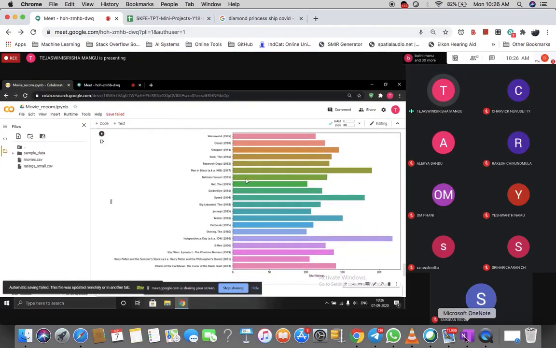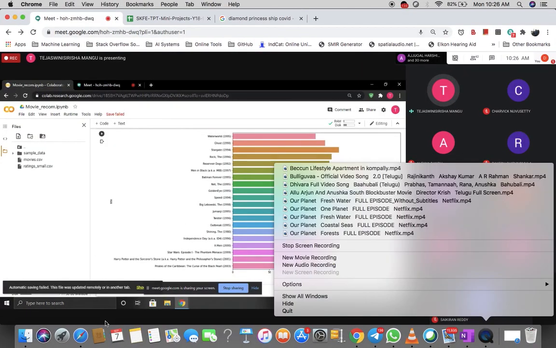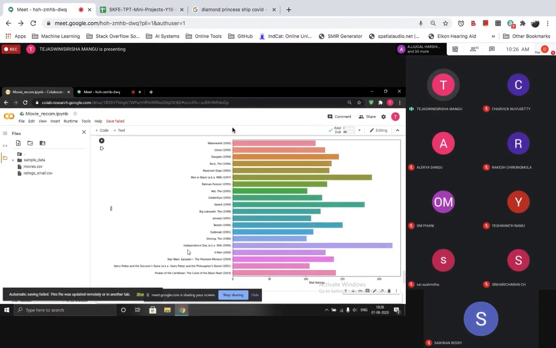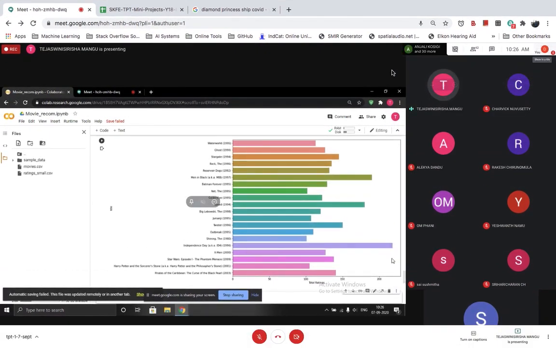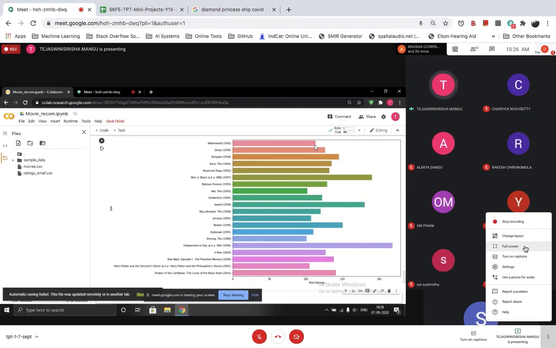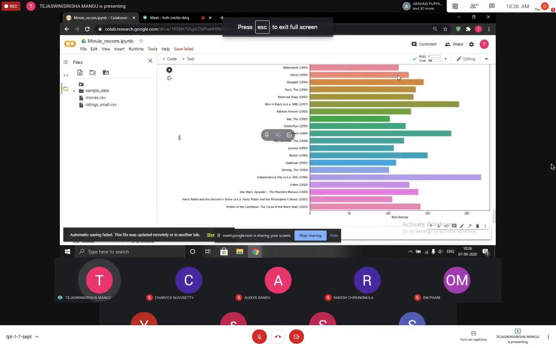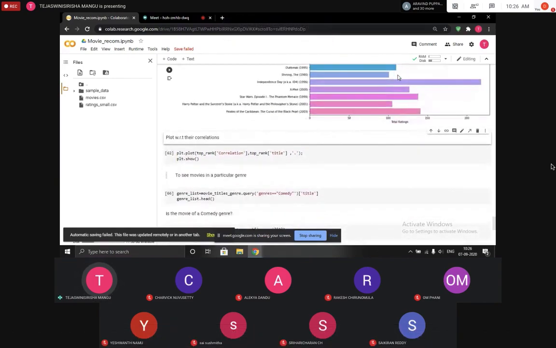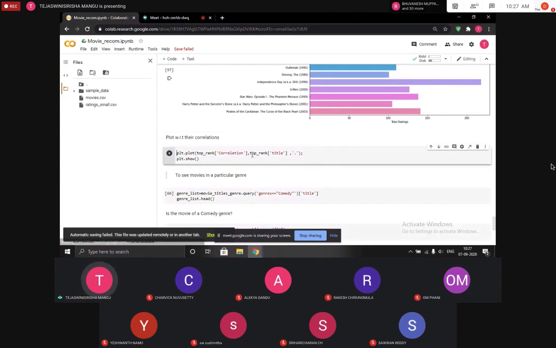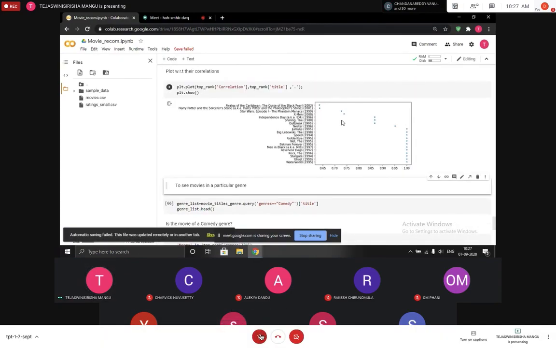As you can see, most of the people have rated Independence Day. Independence Day has above 200 people who have rated it. Similarly, you can see for each movie how many people have rated. It is also important because correlations are what we recommend based on. It is really important to know the correlation of each movie with respect to the movie given as input.